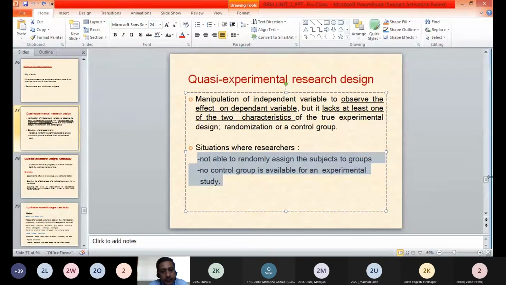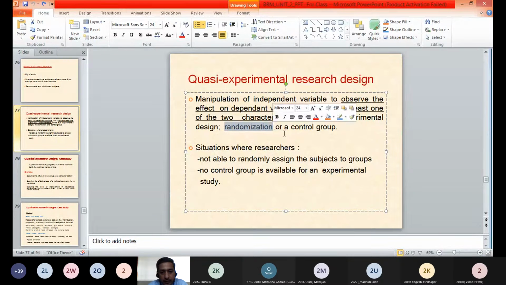So basically in quasi experimental design, we manipulate the independent variable to observe its effect. That is an experimental design. However, it lacks at least one of the two characteristics of the true experimental design, that is, randomization or control group. One of the characteristics is absent.